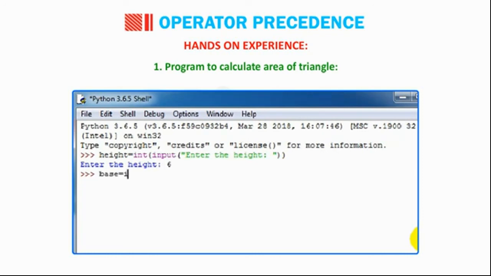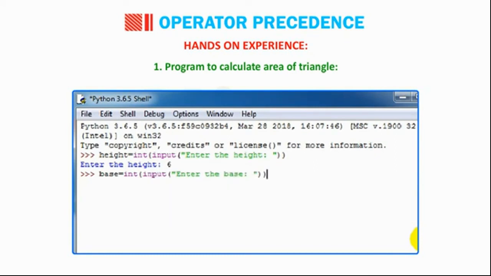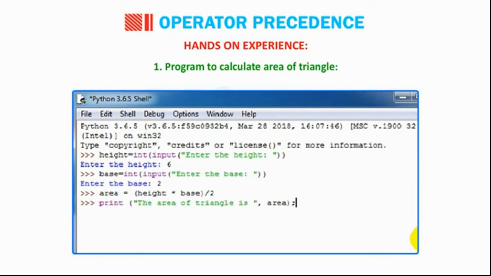Base = int(input("Enter the base: ")). Enter the base: 2. Area = (height * base) / 2. print("The area of triangle is", area). The area of triangle is 6.